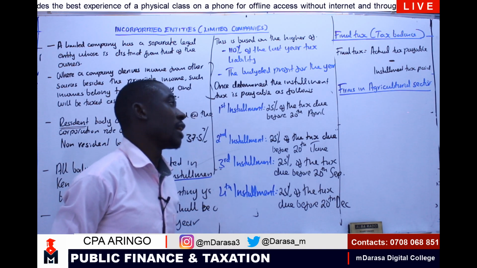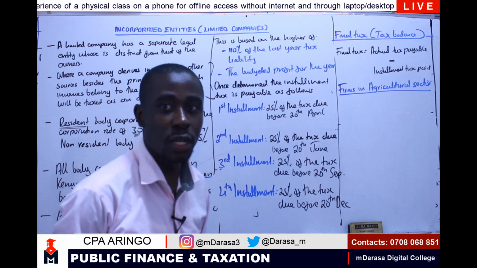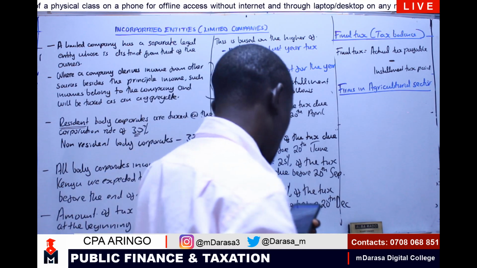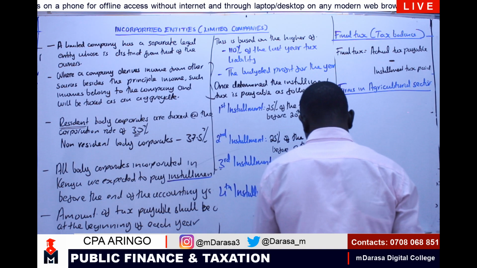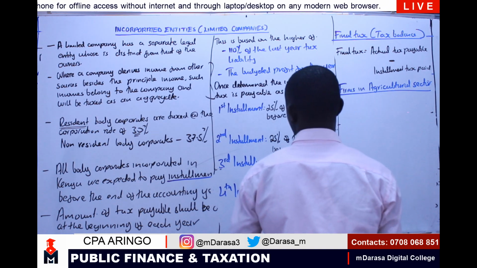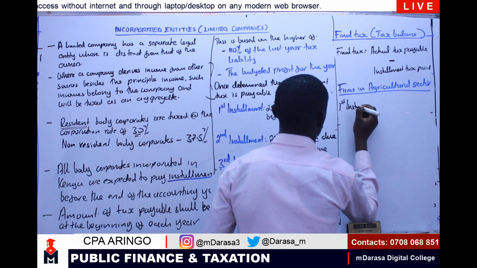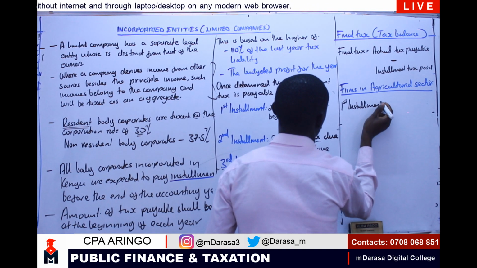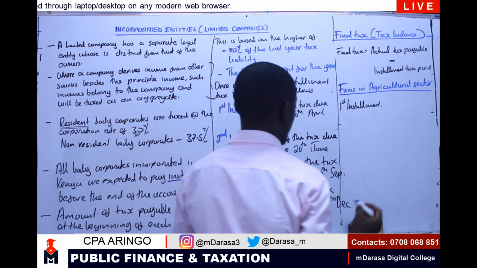For farms in agricultural sector, my good students, this is how we are going to handle it. I'll be having only 2 installments. That is, our first installment, we are going to pay 75% of the tax due.